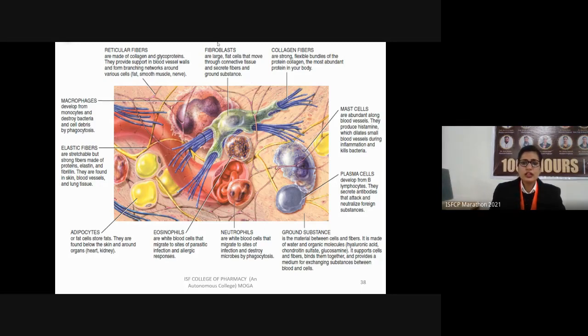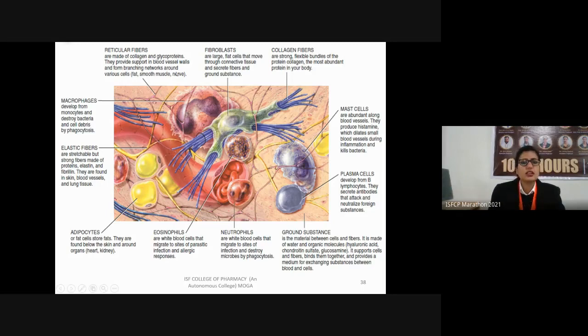The next fibers we have are reticular fibers. Reticular fibers are thinner than the collagen fibers. They are also made up of the protein collagen and glycoproteins. Their function is to provide support to the blood vessel walls, and they form branching networks around various other types of cells, for example, fat, smooth muscle, and nerve cells.